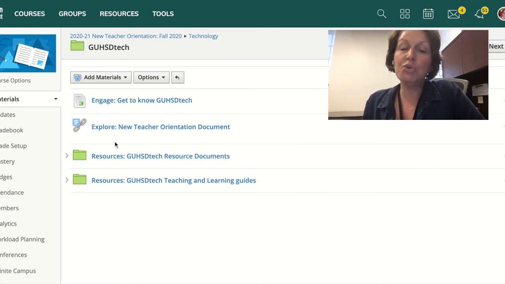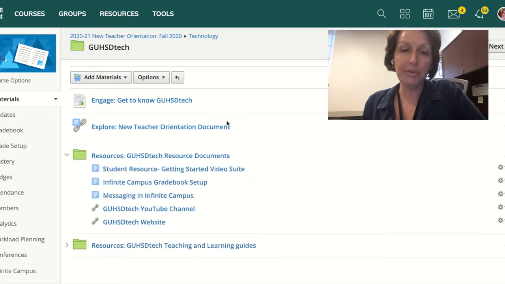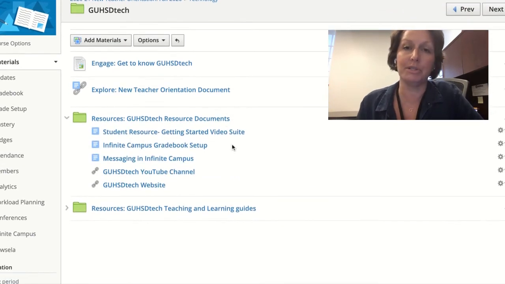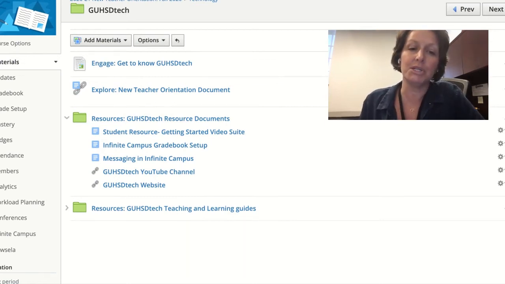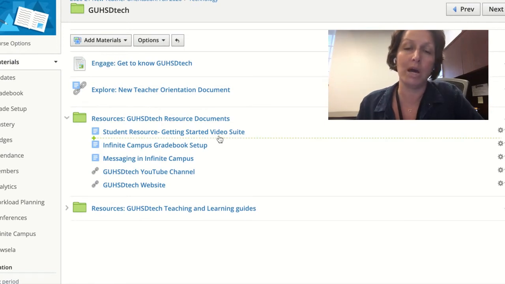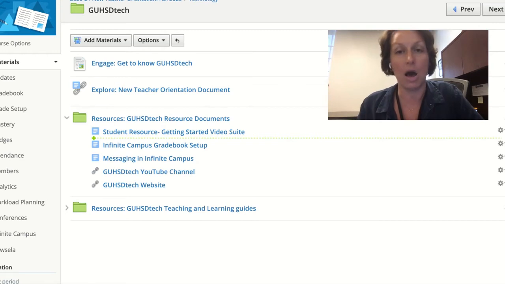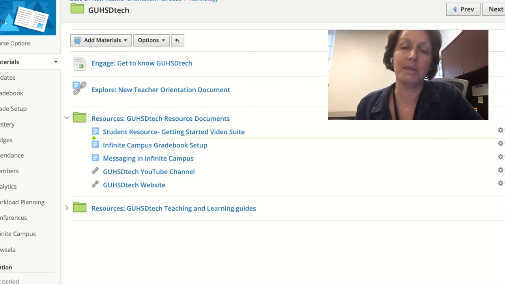And then you have 2 additional green folders. One is the resources document, so let's see what's in there. You have a few things that are going to be really, really critical to you as you get going with the powerful suite of tools that you have available to you here at Grossmont. So the first is a student resource, which is a quick one-stop link to all of the Getting Started videos in Student View. So this is something that, especially if you're teaching freshmen this year, or if you have students new to Grossmont or students that need a refresher, this is a great item to share with them.